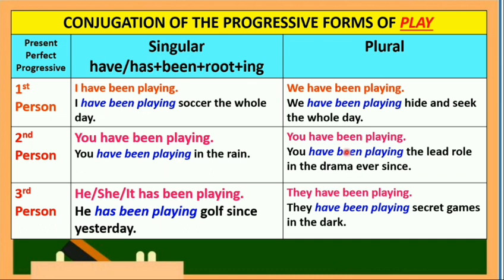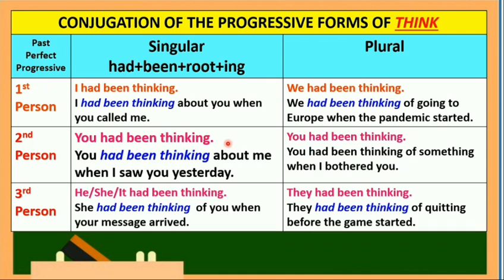Now notice here, lahat ito ginagamitan ng helping verb na have maliban dito sa third person singular. Dito lang sa part na ito, gagamit tayo ng helping verb na has. And this is only applicable in the present perfect progressive. Now, sa past perfect progressive, ang ating verb na gagamitin ay think. Ang verb phrase natin ay binubuo ng helping verb na had, kasunod ay been, at kasunod ang root word ng verb na think, at kasunod ng ing.